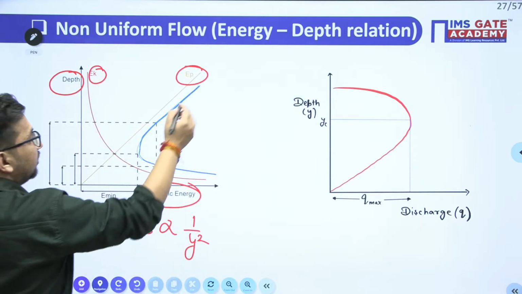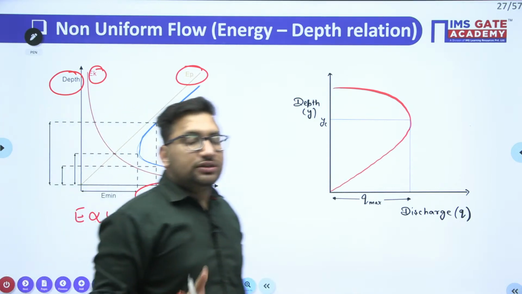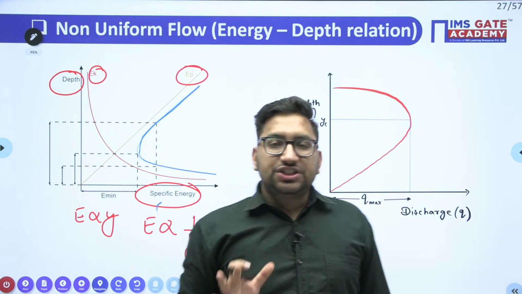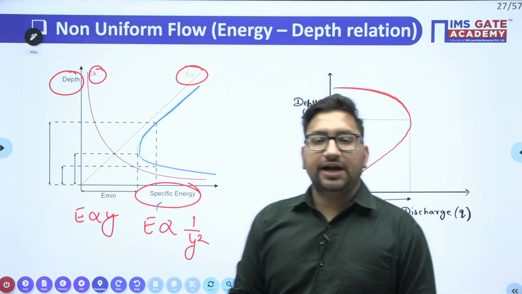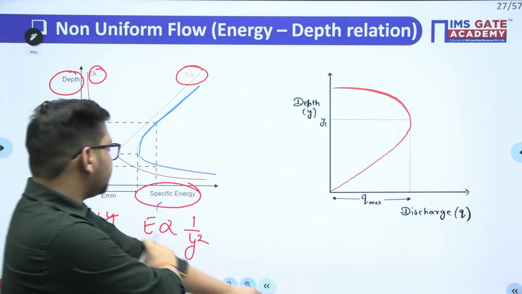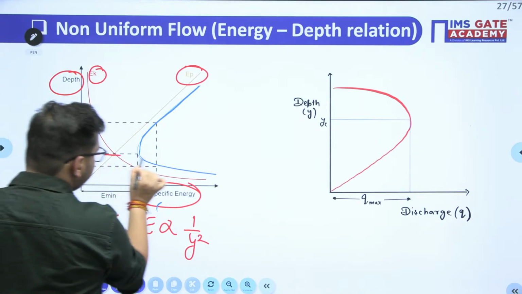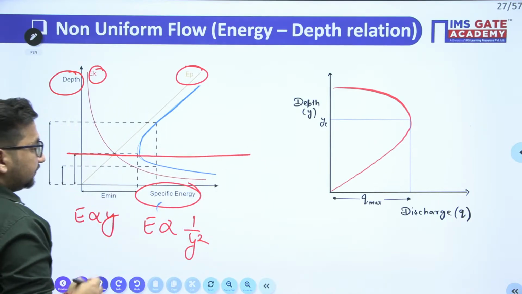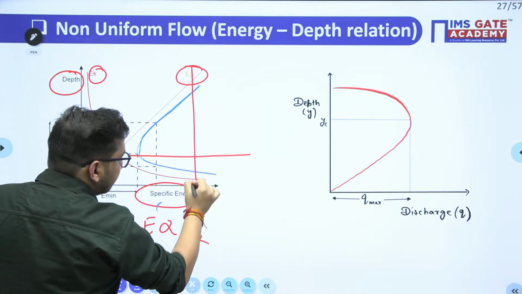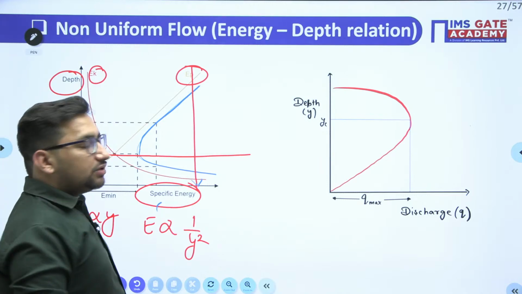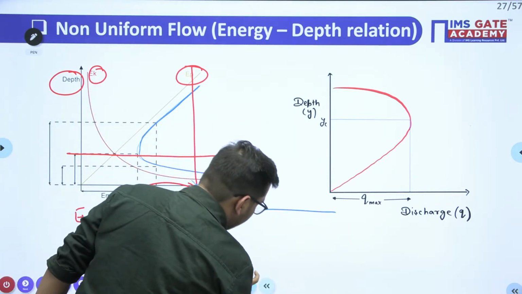Right? Now this curve represents how the depth of flow is going to change with change in your specific energy. Yes, correct. Clear? Now try to see. Let's suppose initially in any particular channel, this was the specific energy. I'll draw this channel.